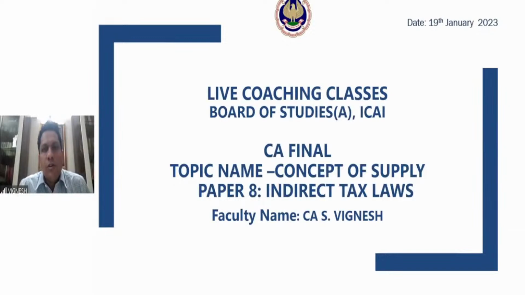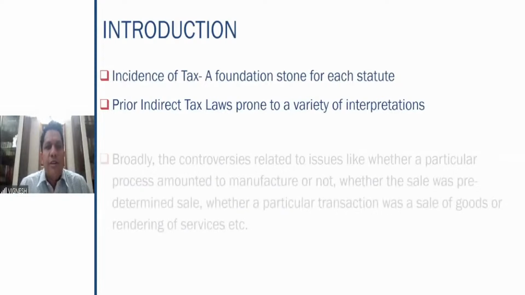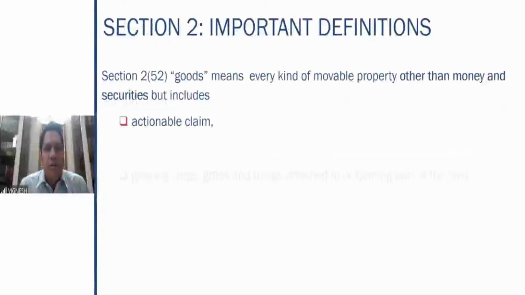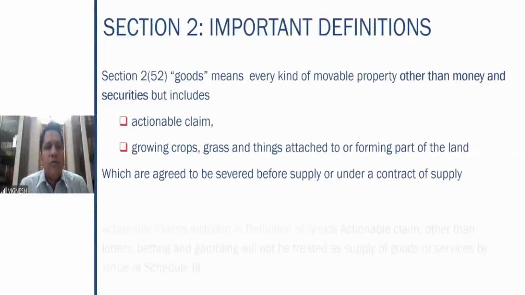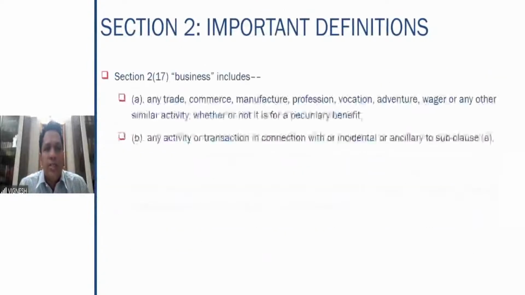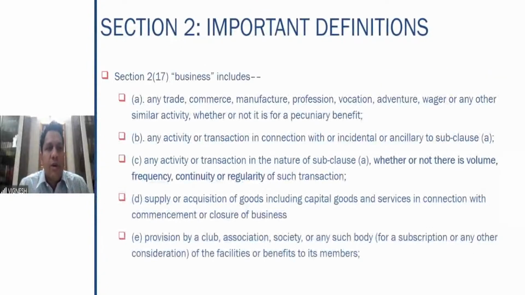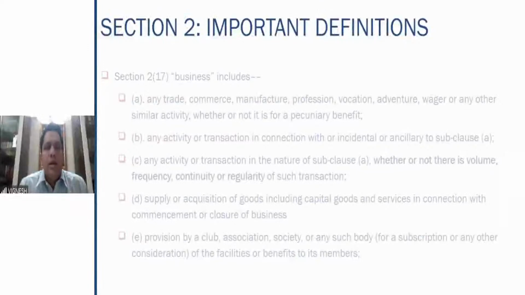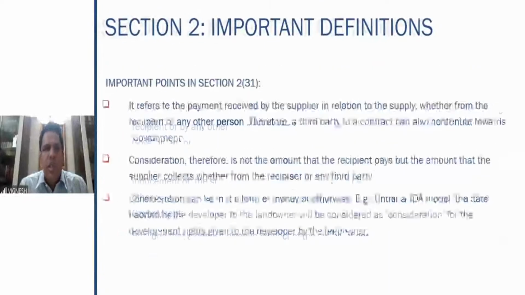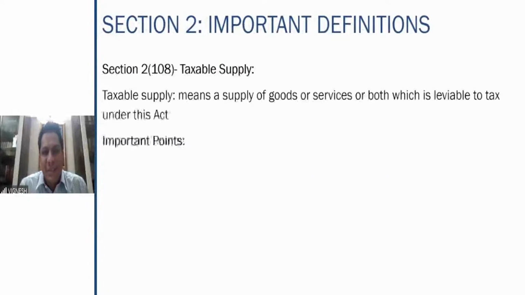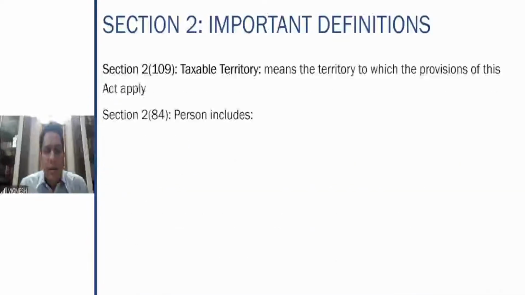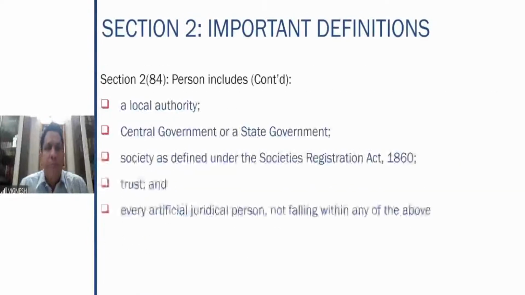So therefore, we also started the second chapter and we went through certain definitions in this chapter. We had gone through all these definitions. I hope all of this is familiar. All this was covered in detail in class number 1. And so today what we are going to do is we are going to study section 7 in detail. Section 7 talks about the concept of supply.